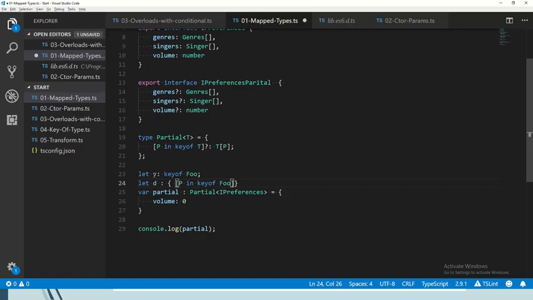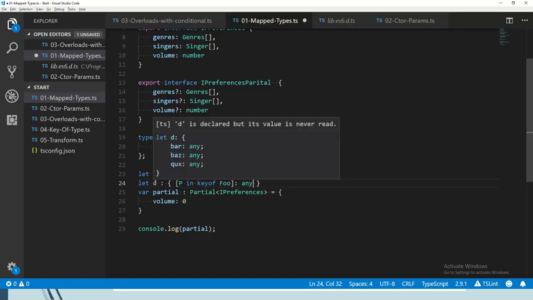What if you only write P in key of foo? What is that? Well, if we don't have very strict type checking enforced, that's going to be any. And we can also specify it explicitly. So if we say, okay, this is any, right? So every P in key of foo is now, every property in the old type is now going to have the type any, right? So now we've created a new type which has the same keys, but of which we have changed the type, right? So all the keys are of a different type.